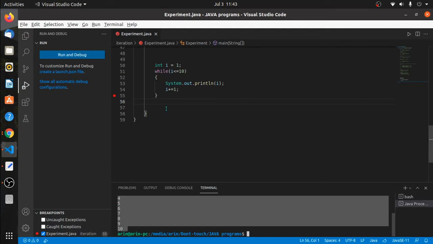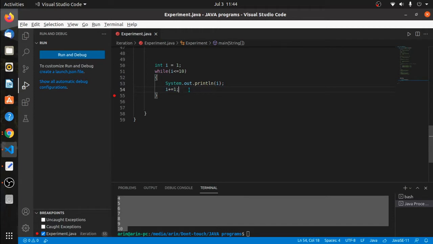So the while loop, as you can see, has a while keyword, then a set of parentheses, and then we have the condition. The condition will evaluate to some boolean result, and then inside the loop body we have two statements, which is I will print the value of i and I will increment the value of i by 1. Okay, this is my sample while loop.